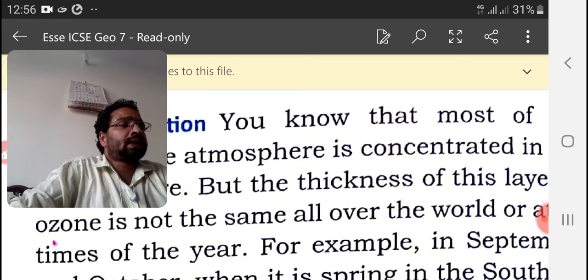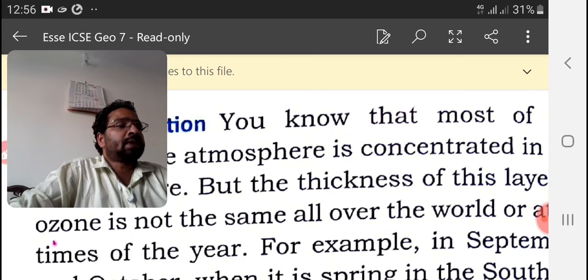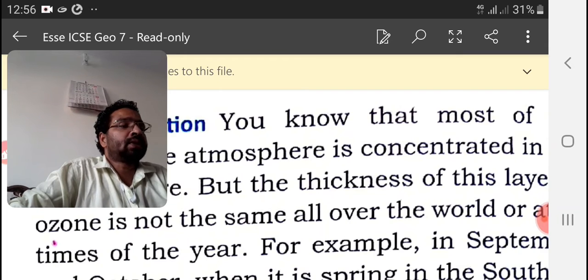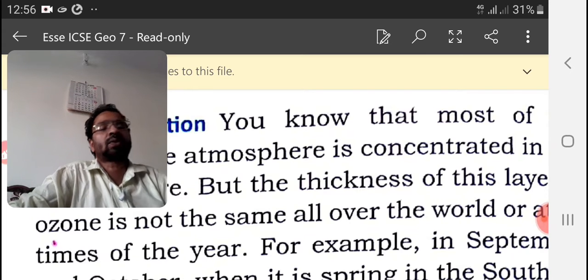Okay, when it is spring in the southern hemisphere, much of the atmospheric ozone over the south pole is destroyed, and the ozone layer in this area becomes very thin. Such a thinned patch is called an ozone hole.